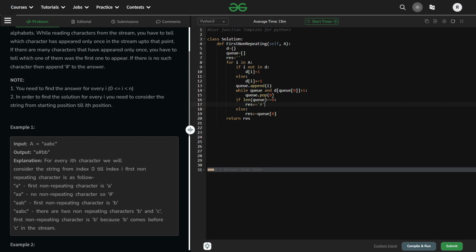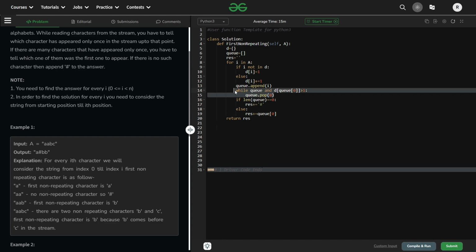If we have popped the element but an element is still remaining, like in the case of the AAB stream, this AA has been removed now. I mean, the A element is not there anymore. Now B is there. In the case of B, the queue is not empty and the value is also not greater than 1.